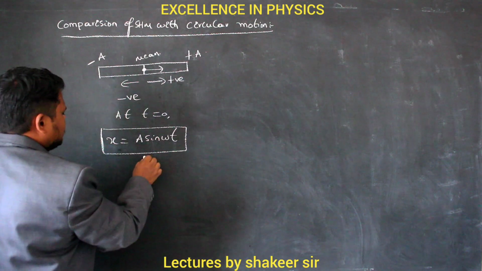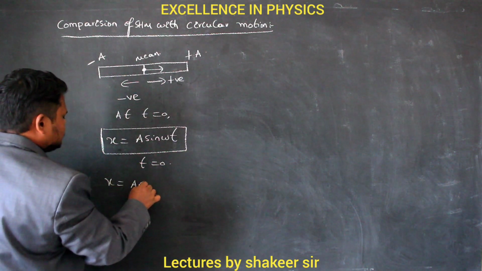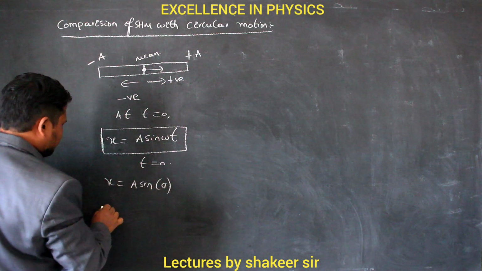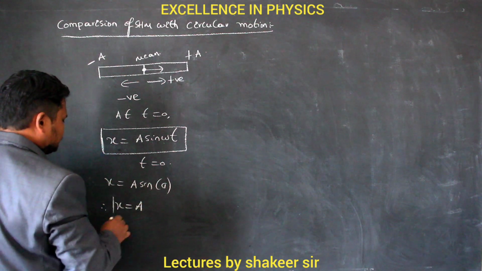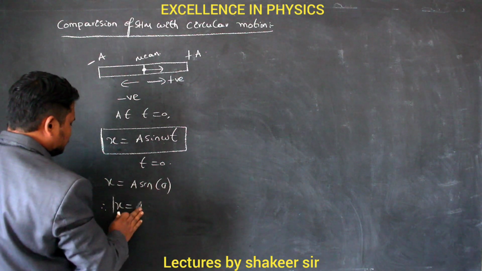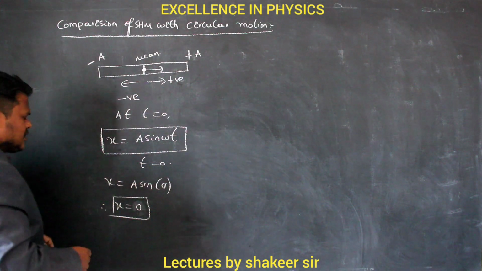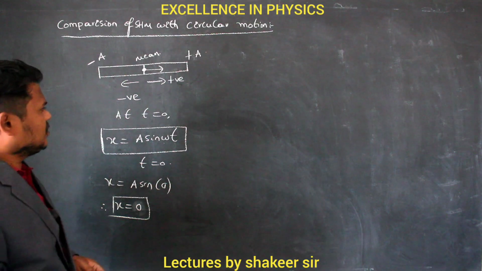So substitute t equal to 0 in this condition, then I get x equals a sin omega into t, which becomes 0. Sin 0 is 0, so the x value will become 0. What is meant by x equal to 0? It means the body is present at the mean position.